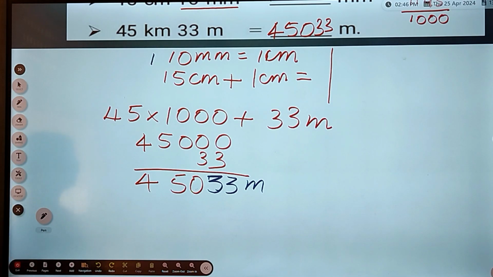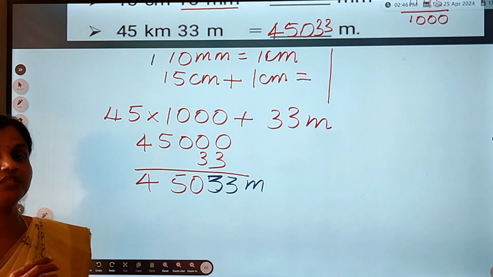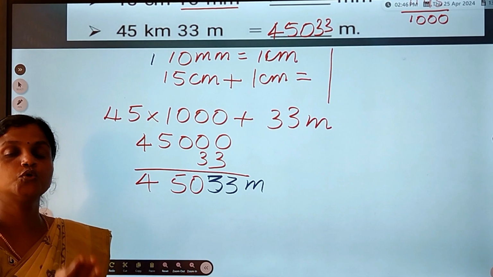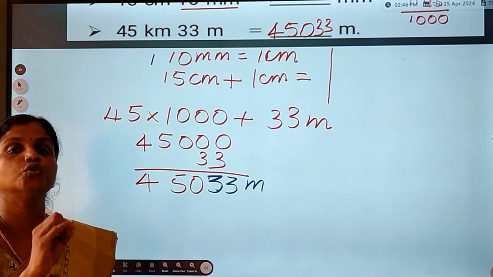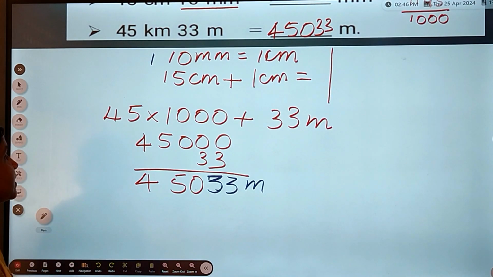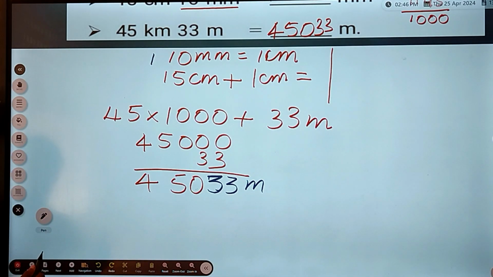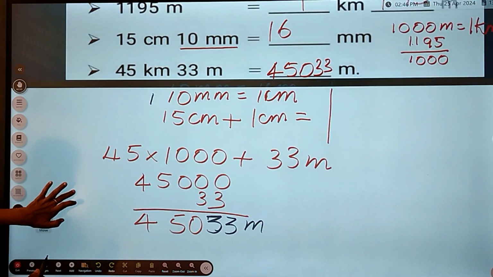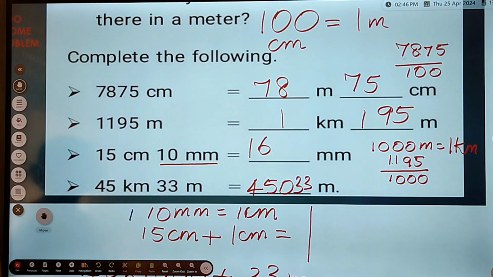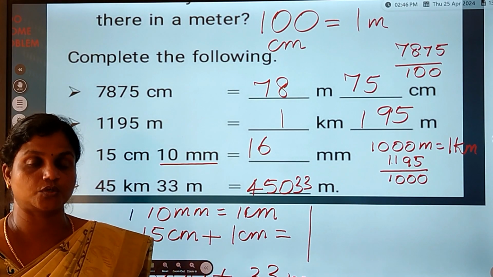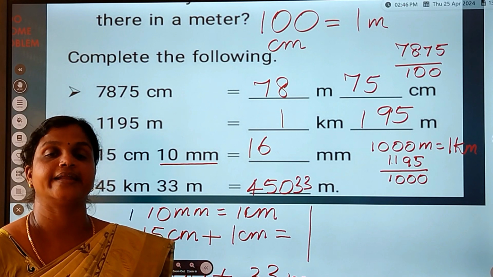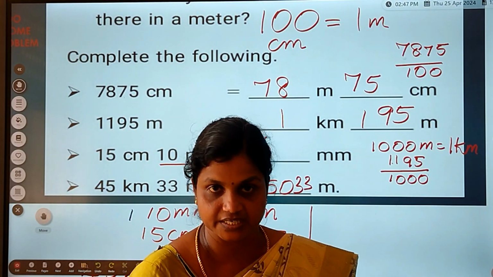Does anybody have any doubt regarding this? So in this lesson we learned length, mass and time: how to measure length, how to measure mass, how to measure time, and we did some problems also. If anybody has any doubt, go through this video once or twice to understand it. I am going to complete this lesson and I will meet you in the next class. Bye children. Thank you.